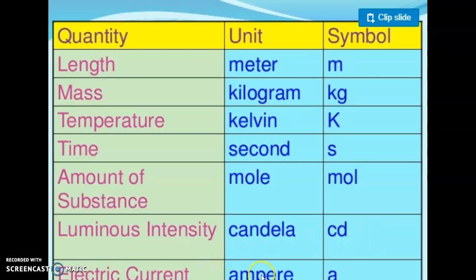Electric current. Electric current unit is the ampere and symbol is a small a. So these are the basic fundamental units which were designed internationally. This system of units was accepted at the international level, so it is called the SI unit system.